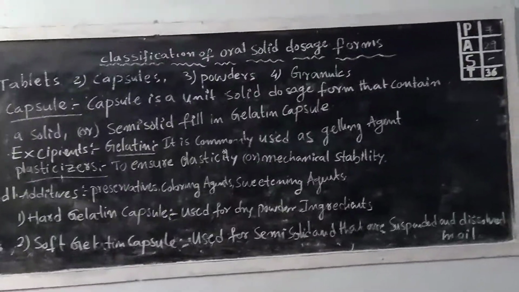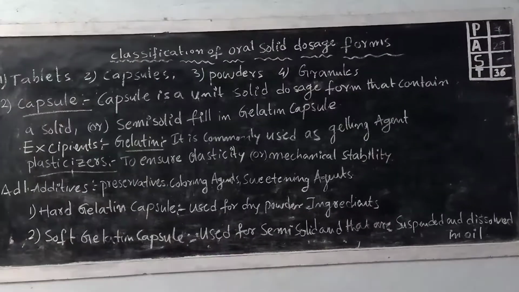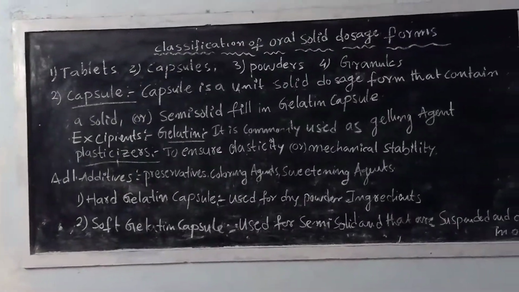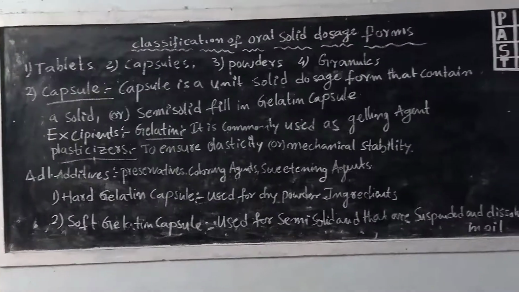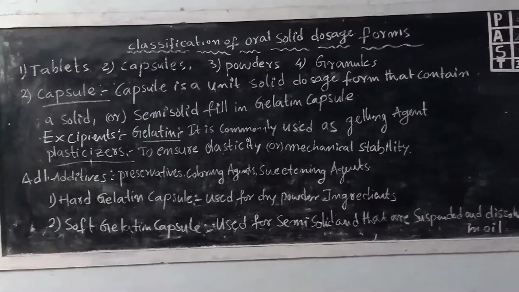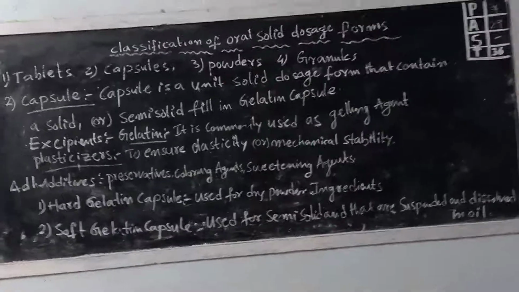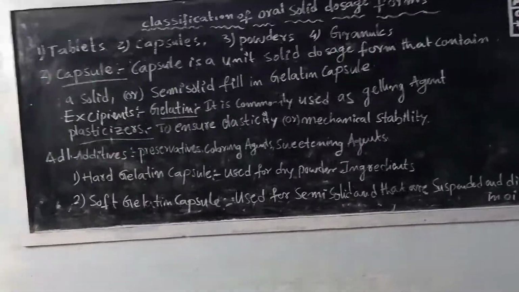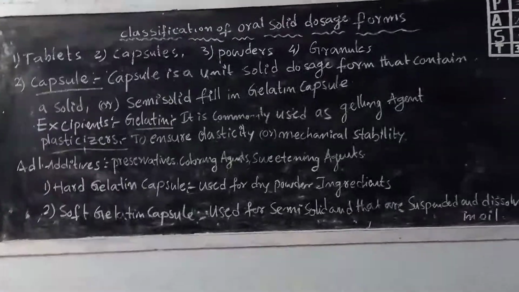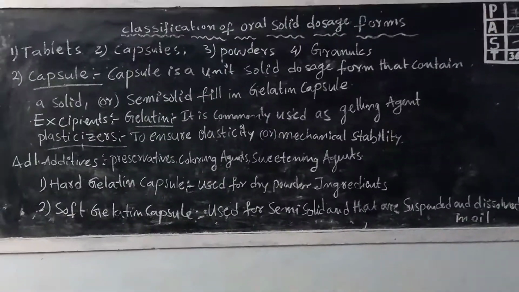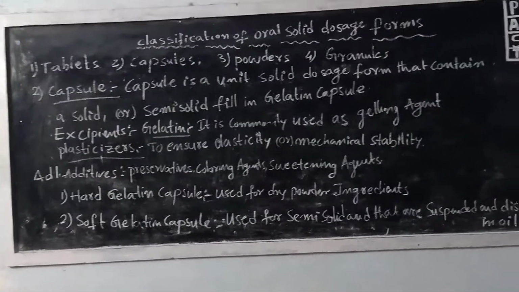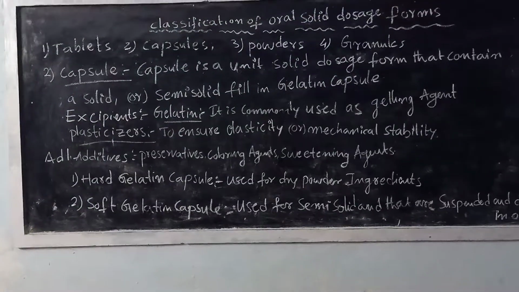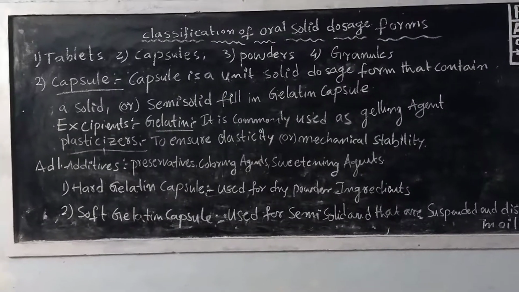In the classification of oral solid dosage forms, that is our running topic. The tablets, capsules, powders and granules are the 4 solid dosage forms. In that, the tablet topic was completed in the last class. Now we are going to discuss the second solid dosage form, capsule.